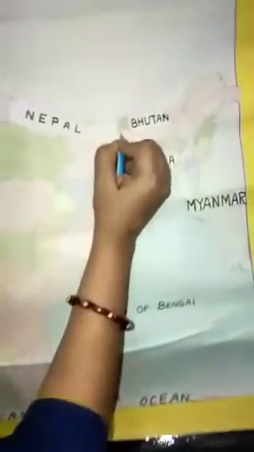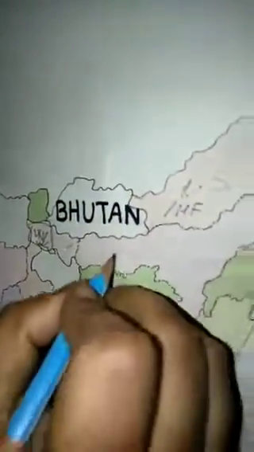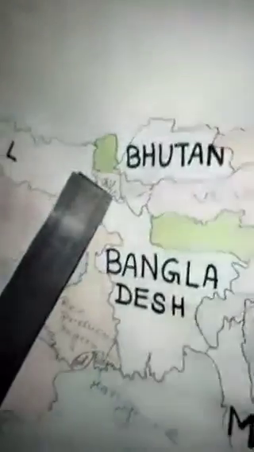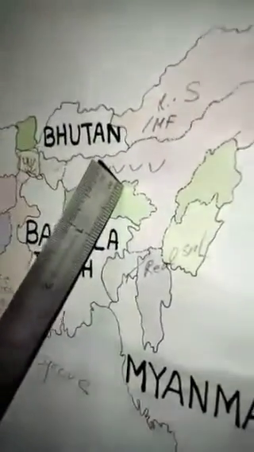Then tea producing region, two places. One this side, this is Darjeeling. Tea producing region, Darjeeling. And here is Assam, this side. This is tea in Eastern India, tea in Northeast India. Clear? So I am doing the index like this.